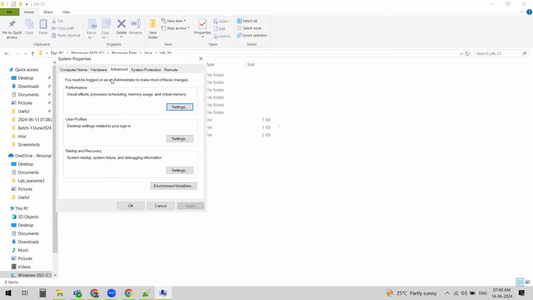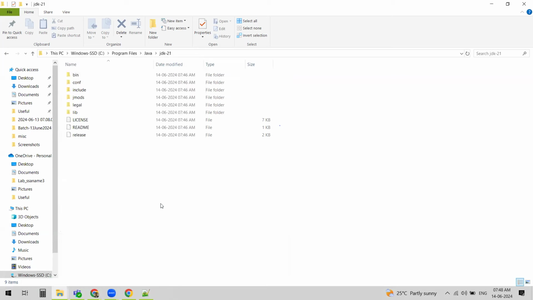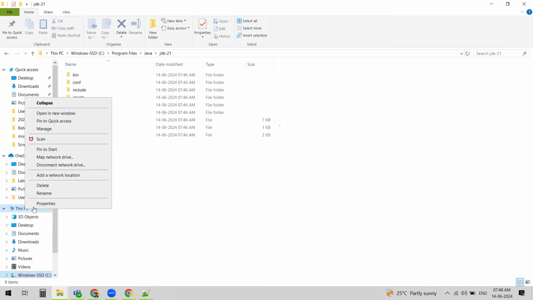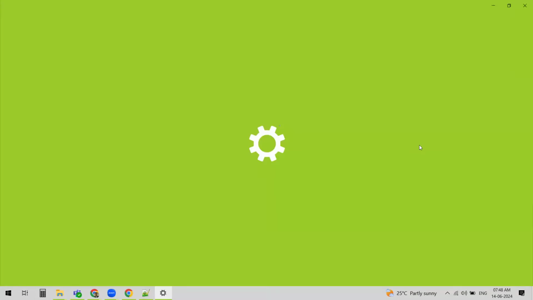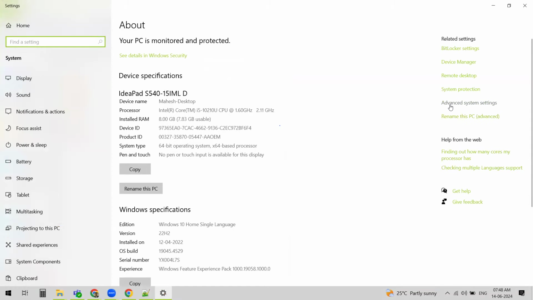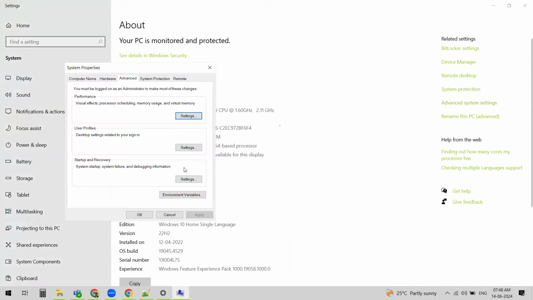So you'll be getting this pop-up. Or else, you don't need to worry. You just need to go to this PC, right here, properties, advanced system settings. You can see advanced system settings here. This is all about system information. Within this, we'll see advanced system settings. Just click on it. We get a system properties advanced pop-up, and you see environment variables here.